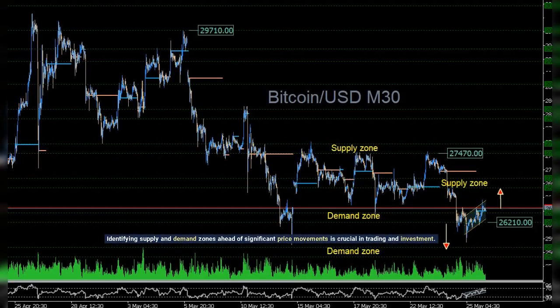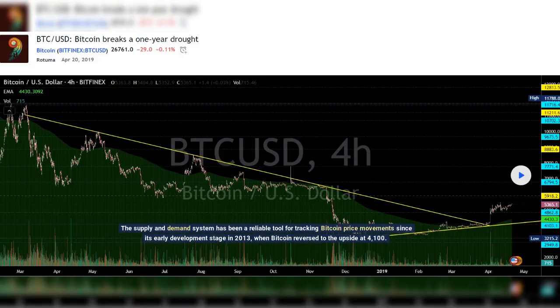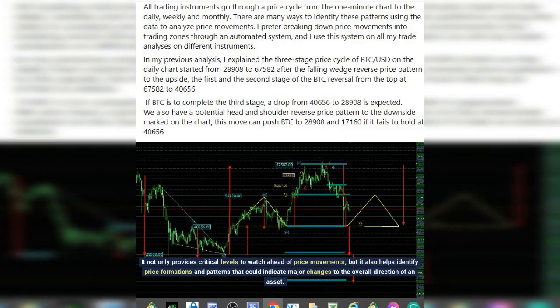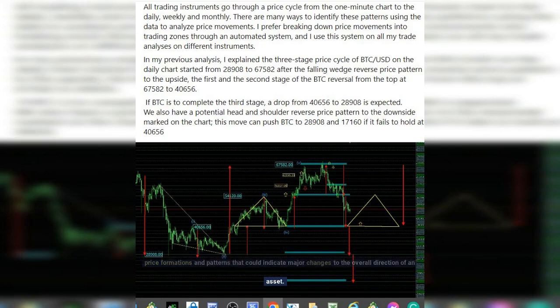Identifying supply and demand zones ahead of significant price movements is crucial in trading and investment. The supply and demand system has been a reliable tool for tracking Bitcoin price movements since its early development stage in 2013, when Bitcoin reversed to the upside at 4,100. It not only provides critical levels to watch ahead of price movements, but it also helps identify price formations and patterns that could indicate major changes to the overall direction of an asset.